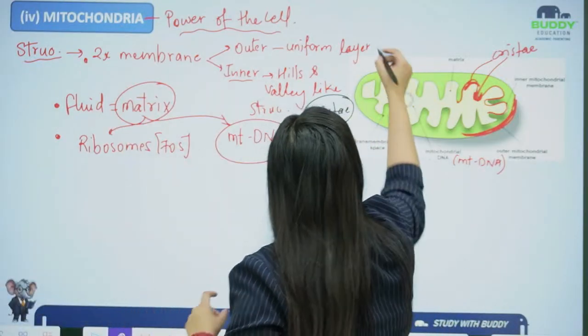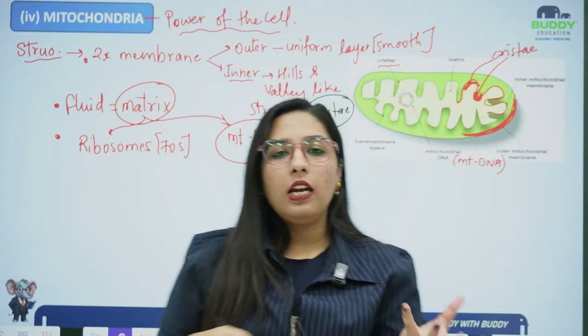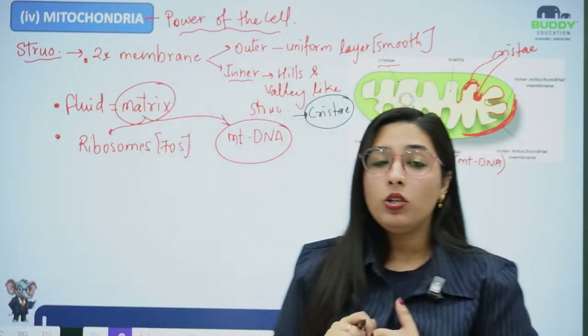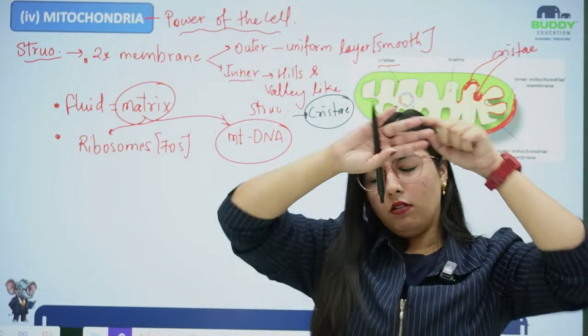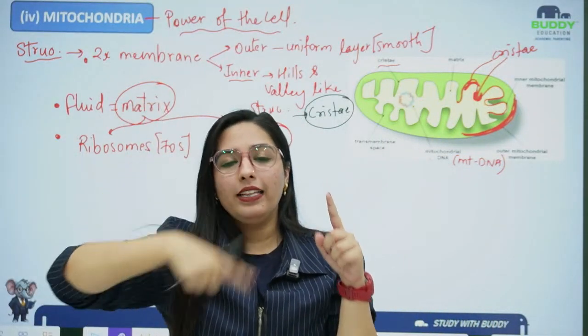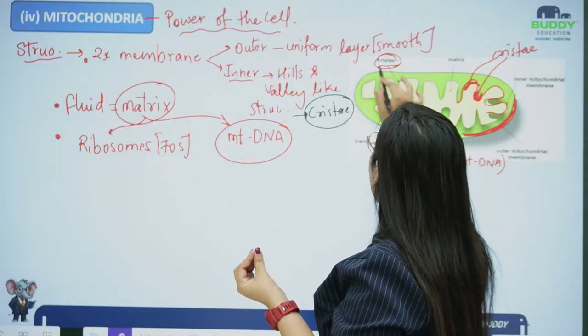Uniform and smooth layer. And if I talk about the inner layer, it is not a smooth layer, it has hills and valleys, the outermost groove and the innermost groove, and that is known as cristae, as you can see here.